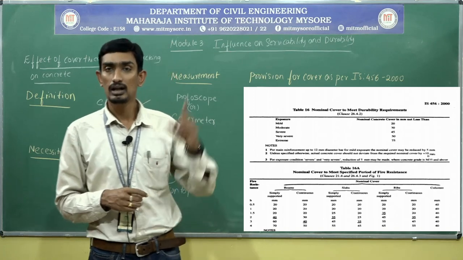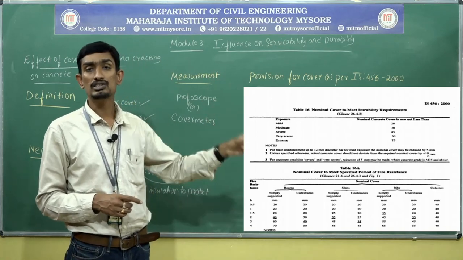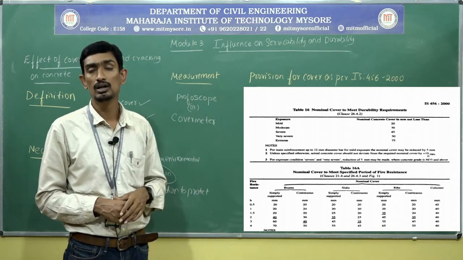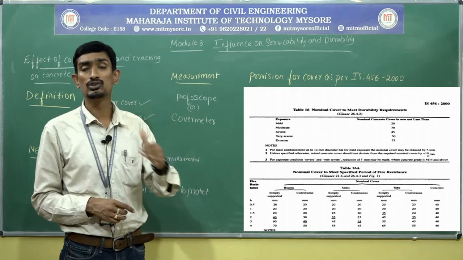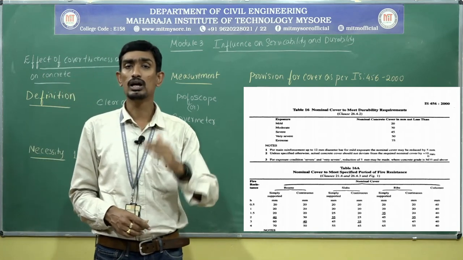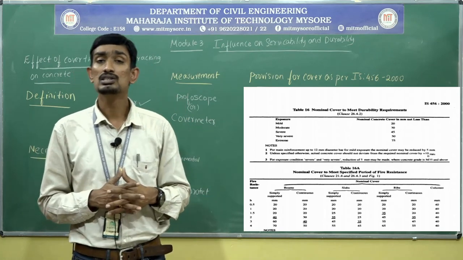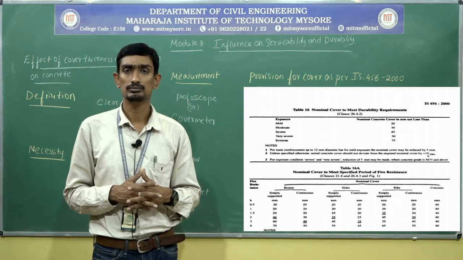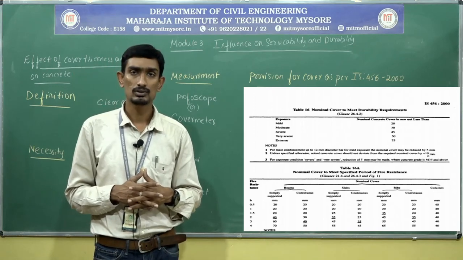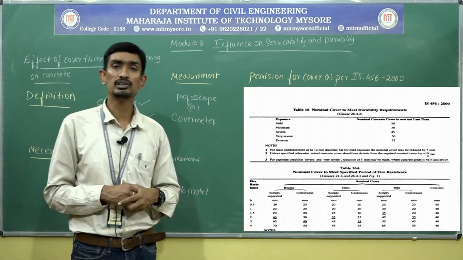So that's why Table 16 has been clearly specified based upon the exposure condition. The cover will also vary. As the condition gets worse, the cover should be increased in order to protect the steel from corrosion. Is it clear? Coming to the next provision, that is Table 16A.